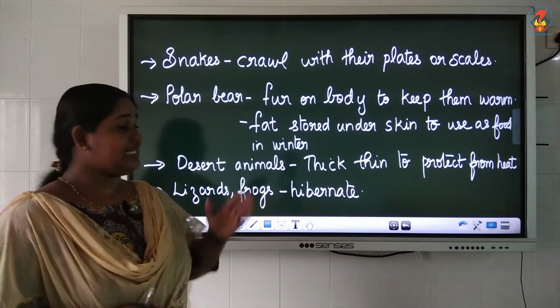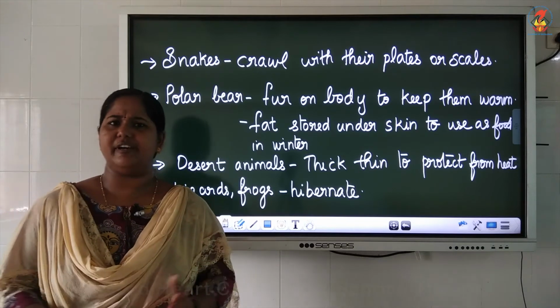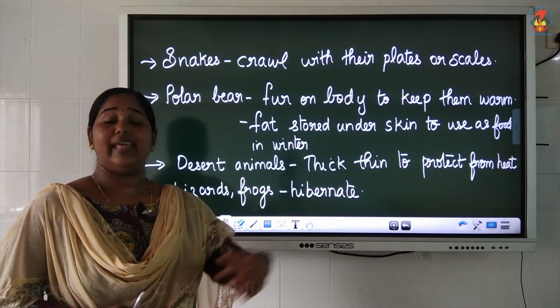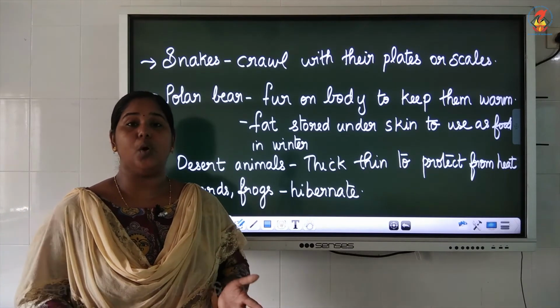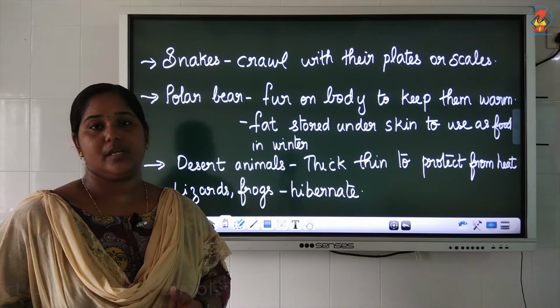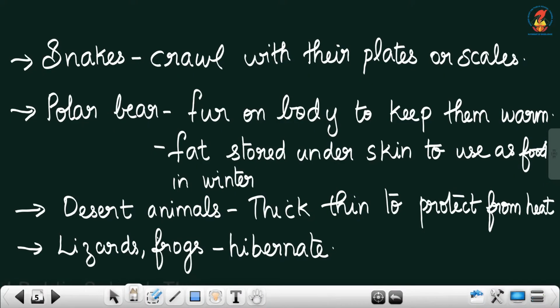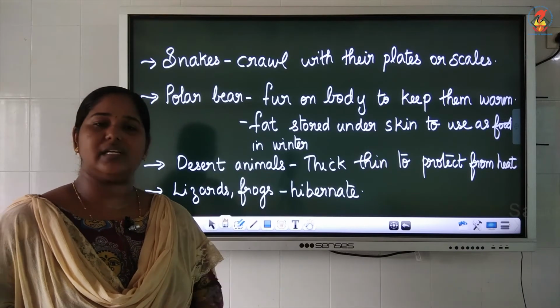Next is desert animals. Do they have furry skin? No. They have to protect their body not from cold but from the heat of the sun. So they have thick skin to protect their body from the heat of the sun, so that water will not be lost too much due to the heat of the sun. Normally we sweat when we are under the sun. So if they are always under the sun, isn't it?